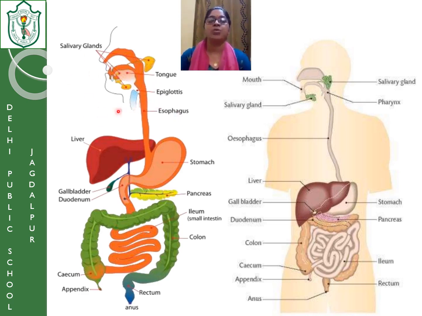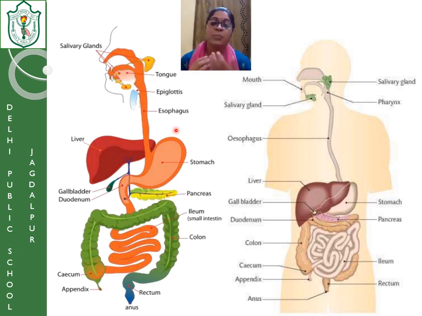Okay, now we begin with the next part. After the food is chewed properly, mixed with the saliva, and becomes soft, it is transferred to the next part of the digestive system, that is the stomach. But there is a way to transfer the food from the mouth to the stomach, that is called the esophagus. It is a pipe, also called the food pipe, or esophagus. But how does the esophagus move the food from the mouth to the stomach?